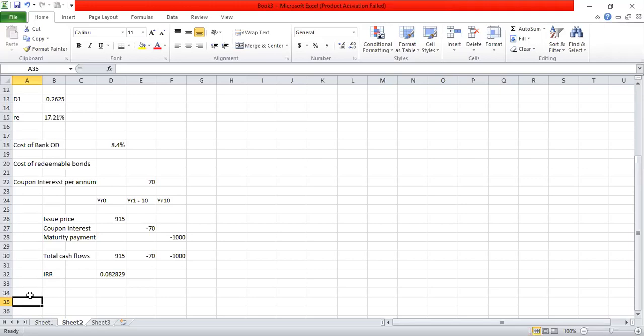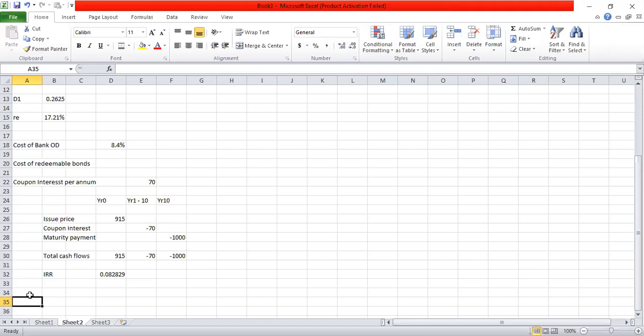So year 2 cash flow in the financial calculator will be minus 70, year 3 minus 70. Likewise, it will go on till year 10, and in the final year, year 11 or original year 10, you have to enter the interest payment of 70 as well as the face value payment of 1000, both combined 1070, as the total cash flow in front of the 11th year in the financial calculator, which represents the 10th year cash flow in the original cash flow.